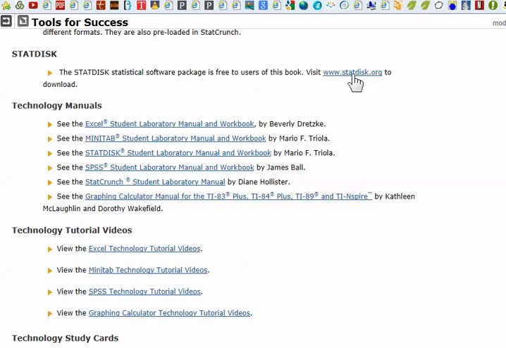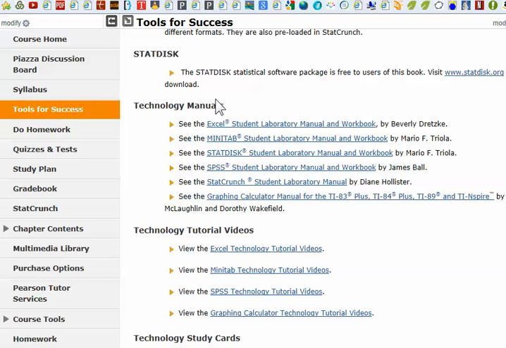It's a very good program. It's kind of too robust. It'll help you do the hypothesis tests that we're going to be doing in Chapter 8, and it'll go through the entire process for you. That I don't like, but I will still allow it to be used. Anyway, StatDisk is a good one, and there's a StatDisk manual that helps you learn how to use it.